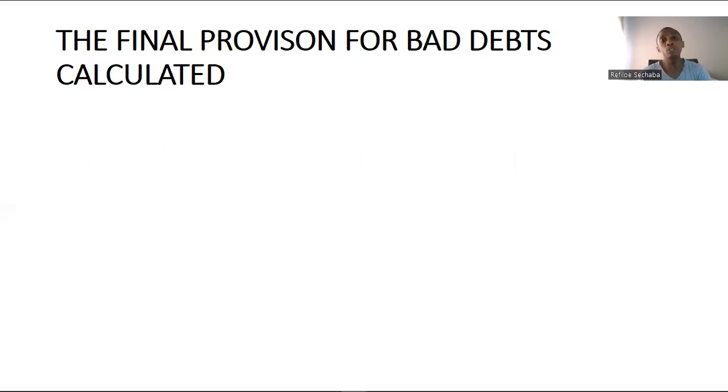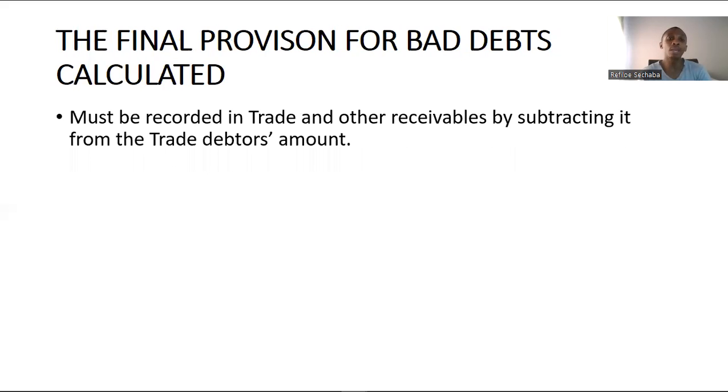Now, the final provision for bad debts, the one that we calculated, must be recorded in trade and other receivables by subtracting it from trade debtors. The reason why we subtract it from trade debtors is to make sure that our current asset, which is trade debtors, is valued at a correct amount in your notes to the financial statements, which normally goes to the statement of financial position.